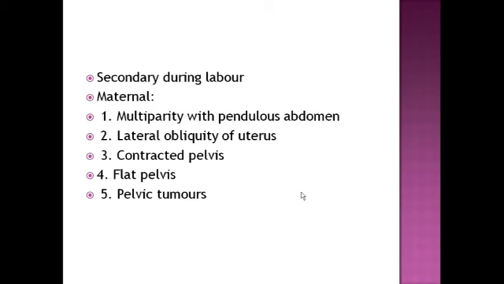Only sometimes in primigravida, when the head is engaged before labor, it is flexed, or usually there is asynclitism, and during labor it goes down with flexion. So in contracted pelvis, what happened? The space in the pelvis is less. So in a deflexed head with contraction, there is resistance from the pelvic floor. The flexion will not occur and extension occurs and causes face presentation. Not in every case, sometimes. Flat pelvis, the same problem. Pelvic tumor: if the tumor is in the lower pelvis, it may cause extension of the head.